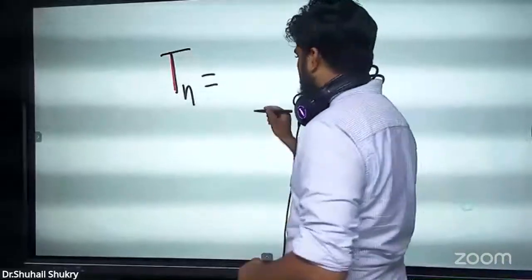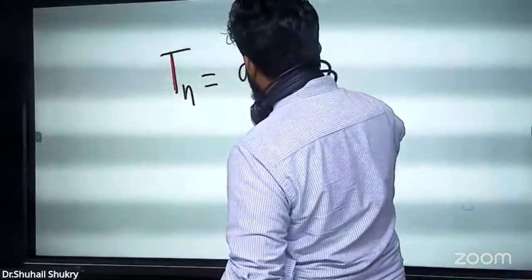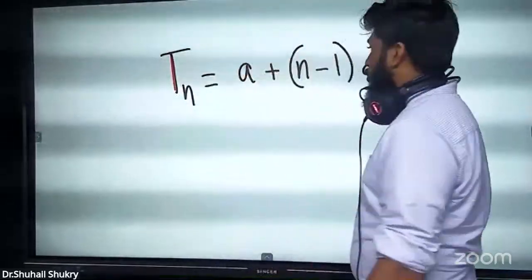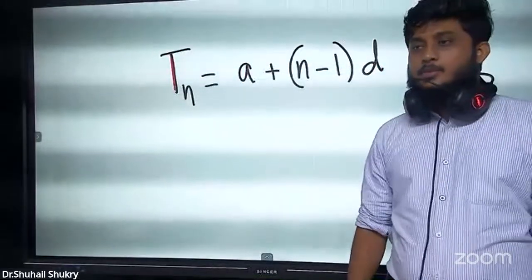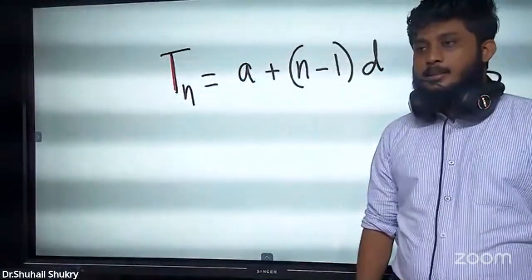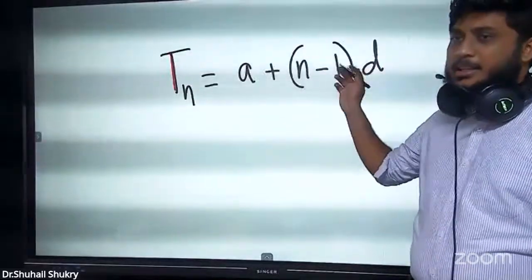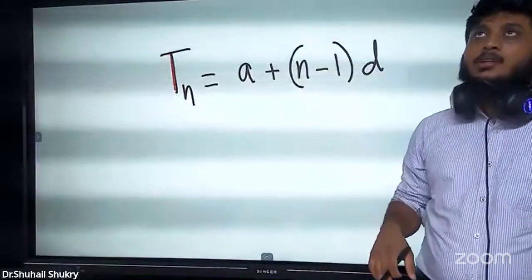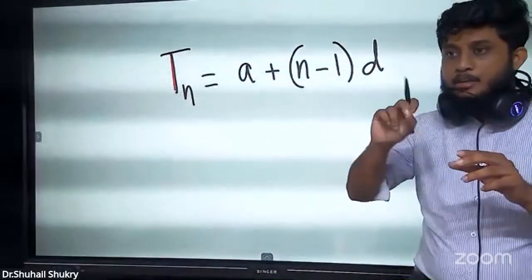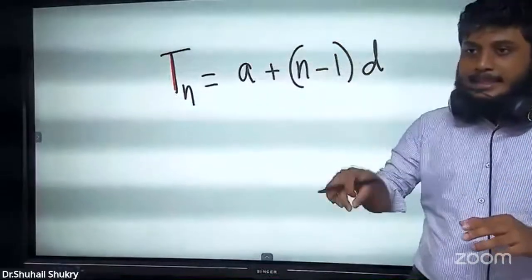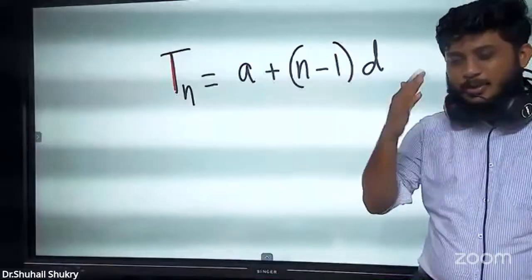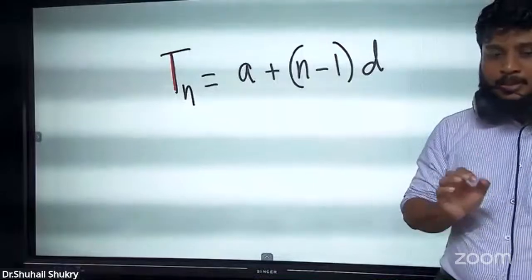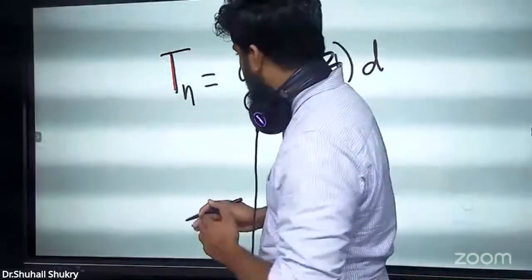What is that formula? Tn equals a plus n minus 1 d. This is a formula. You have to remember this. What is the first formula? Come on, guys, speak. Tn equals a plus n minus 1 d. You remember the bracket part and all. When you are saying this, don't say a plus open bracket n minus 1 close bracket d. Don't say it like that. You can just write it. When you are telling it, just say Tn equals a plus n minus 1 d. With that, this part is over.